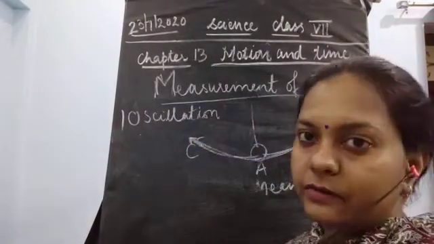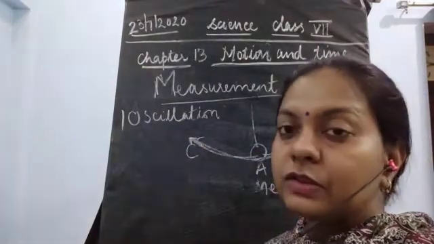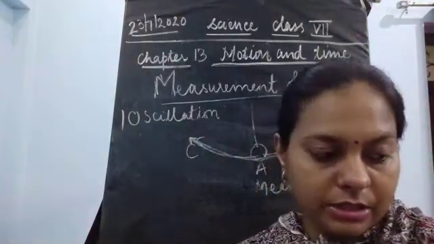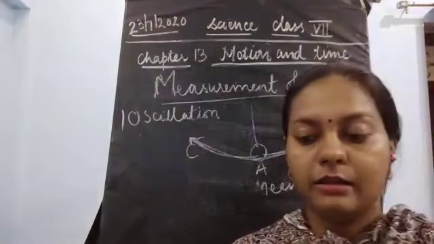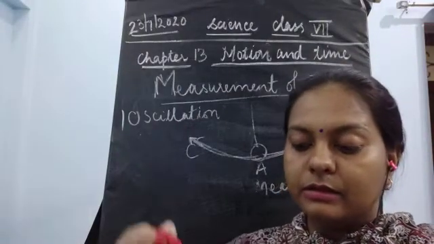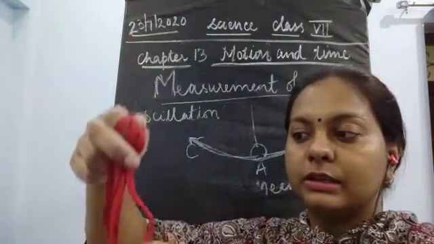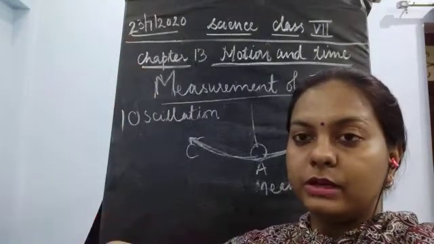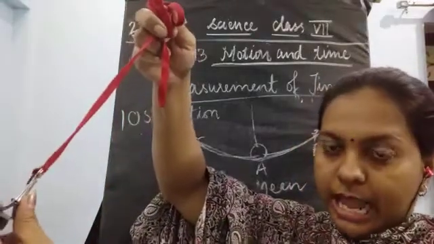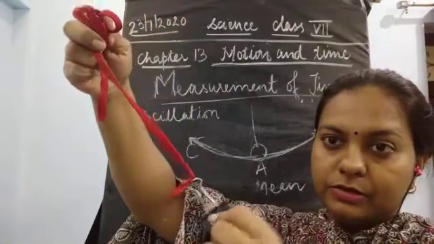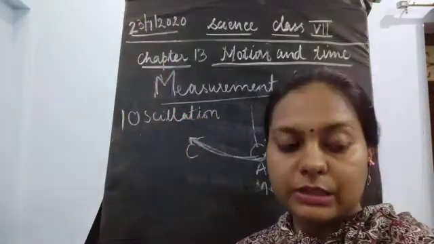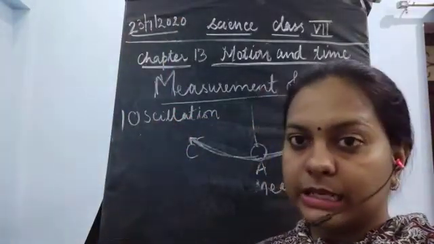From where we started, we have come back there only. So this is known as one oscillation.